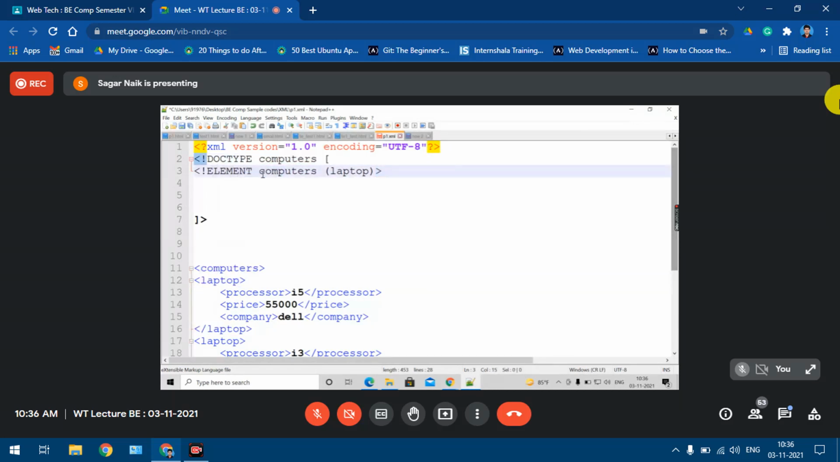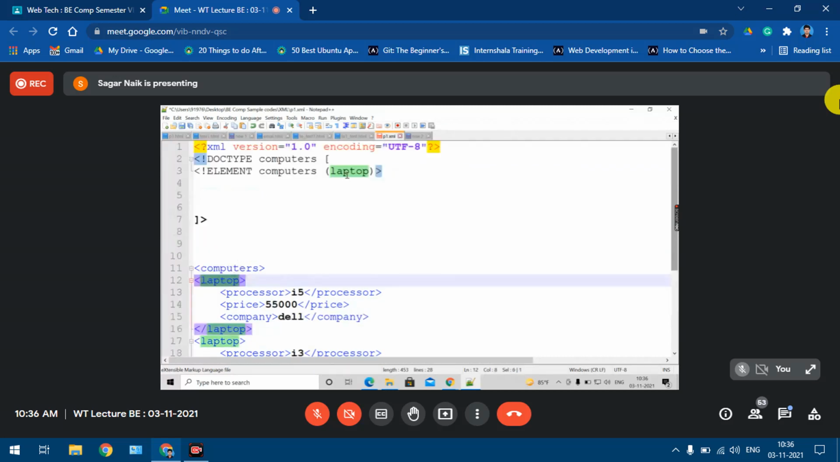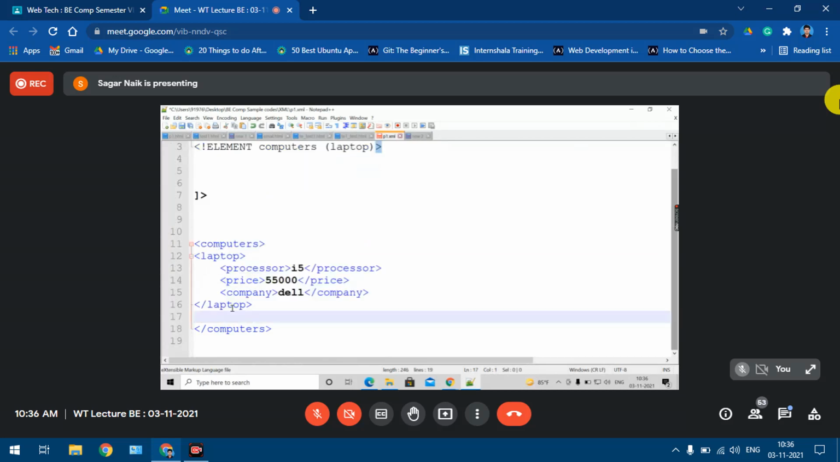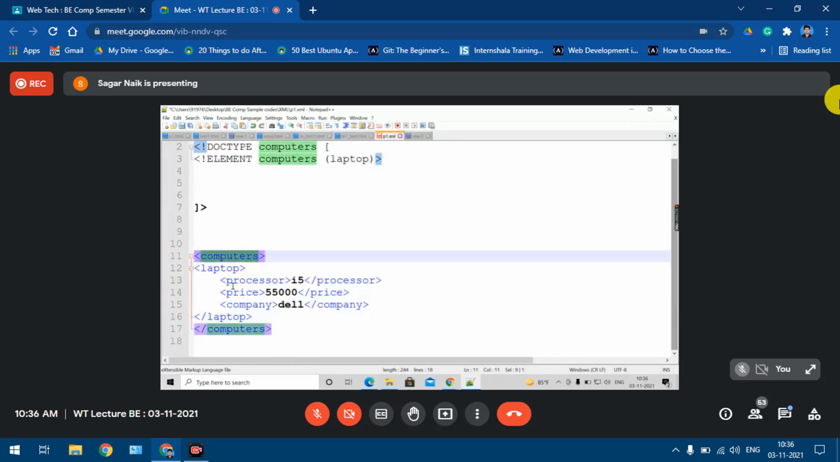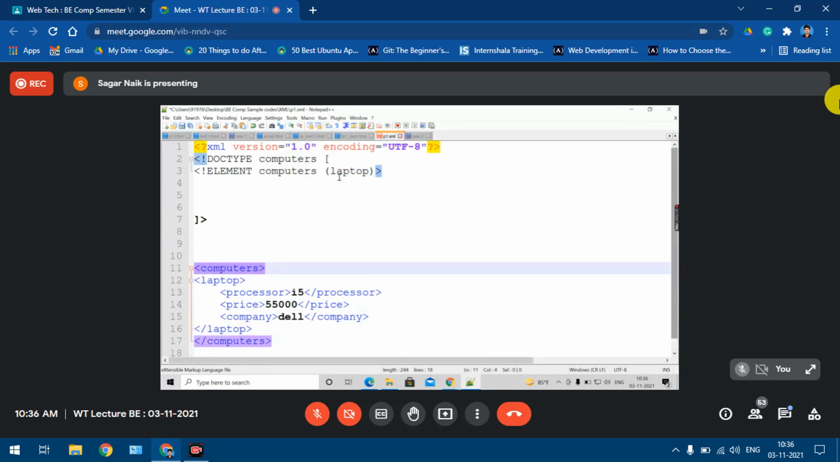ELEMENT. Okay, this is my root node. And who is the child of computers? In our case, only one, the laptop. Yes or no? So that I am defining over there, right? Just for example purposes, I'll remove these things and keep only one element. So computers is my root node, and laptop is a child of that root node. That's what I defined over there, right?